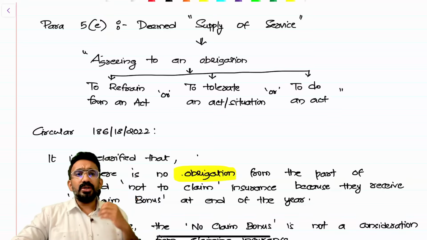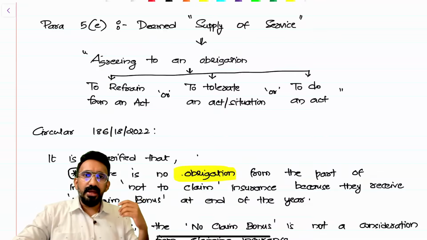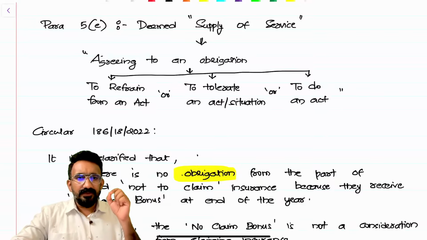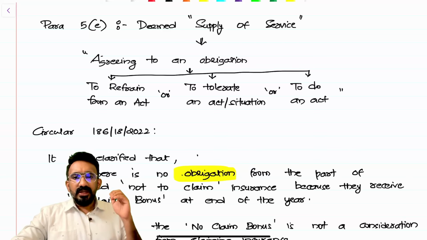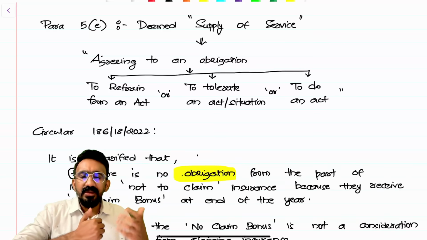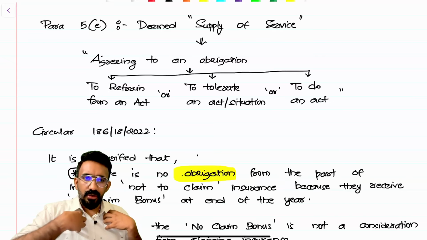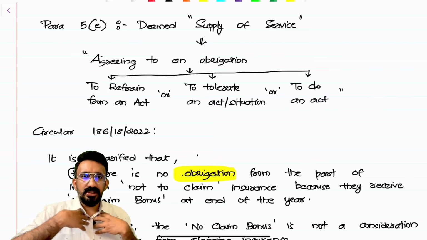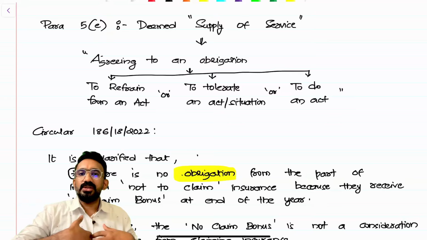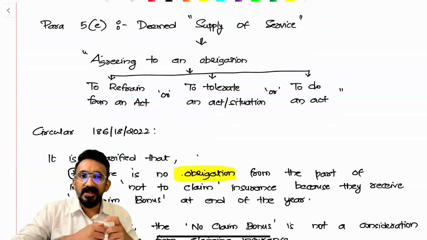So a non-compete contract, where I say that I will not provide services to any other company in my area if you give me this much amount, could actually be considered a supply of service. They're asking whether no claim bonus, which is for not making a claim, which is refraining from doing an activity, can be treated as a service. The insured, the customer, didn't make a claim, so the insurance company is paying them a no claim bonus. So the customer is providing a service to the insurance company.